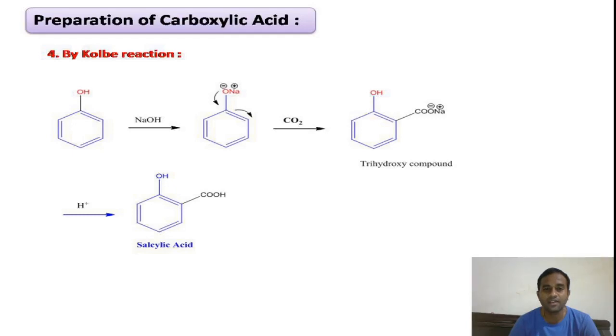So in this way, in Kolbe's reaction, when phenol is subjected to carbon dioxide in presence of base medium, we will get a carboxylic acid group at ortho position or at para position. The compound we call a salicylic acid, ortho or para salicylic acid. So in this way, these are the special methods to prepare the aromatic carboxylic acids.